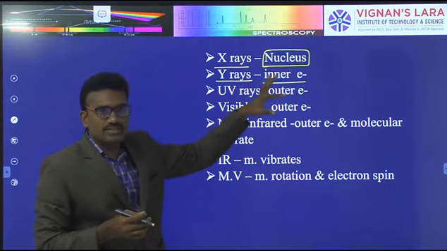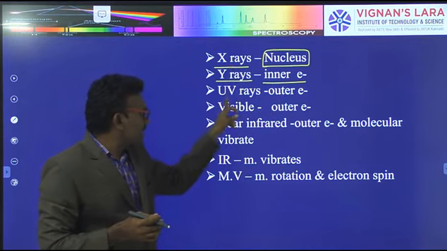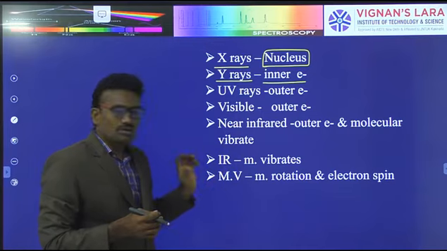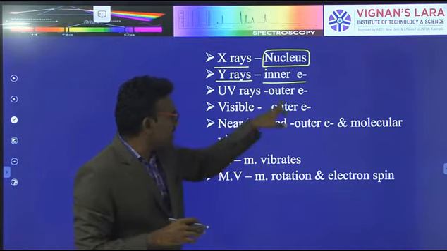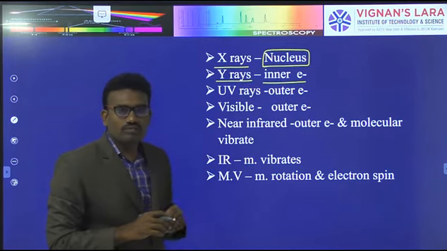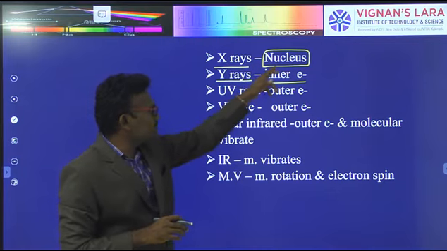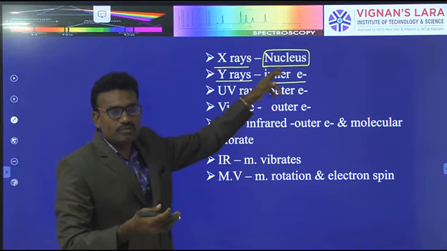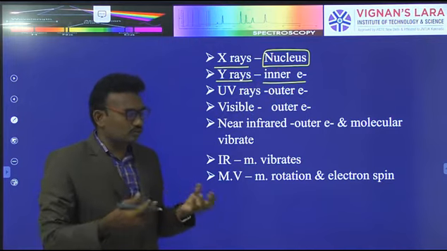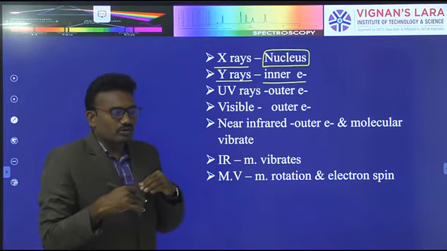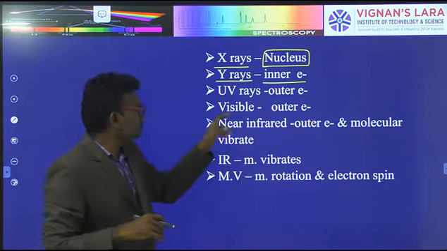Nuclear change means that different types of lights applied to the sample change different characters of elements. For example, X-rays change the nucleus, the protons and neutrons. That means protons and neutrons gain energy, increasing or decreasing their energy levels.